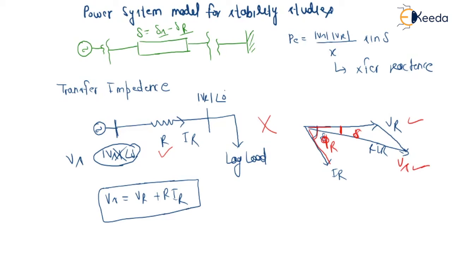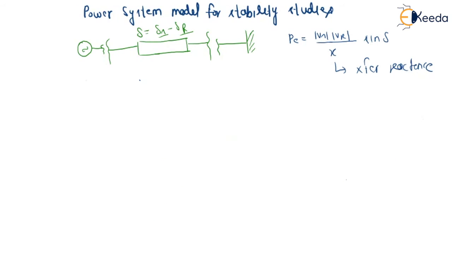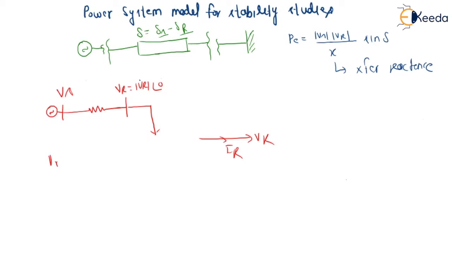Now we are going to deal with unity power factor. So now we are going to see the case of unity power factor. This is a unity power factor load. Unity power factor load means VR and IR will be in the same direction, and if VR is at the angle of 0, then Vs we can write as VR plus R into IR. Basically the Vs value will be VR plus, adding with green, R into IR.